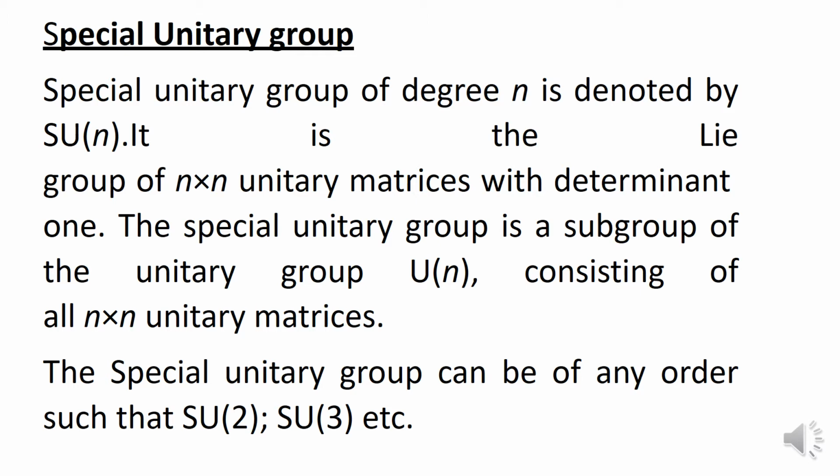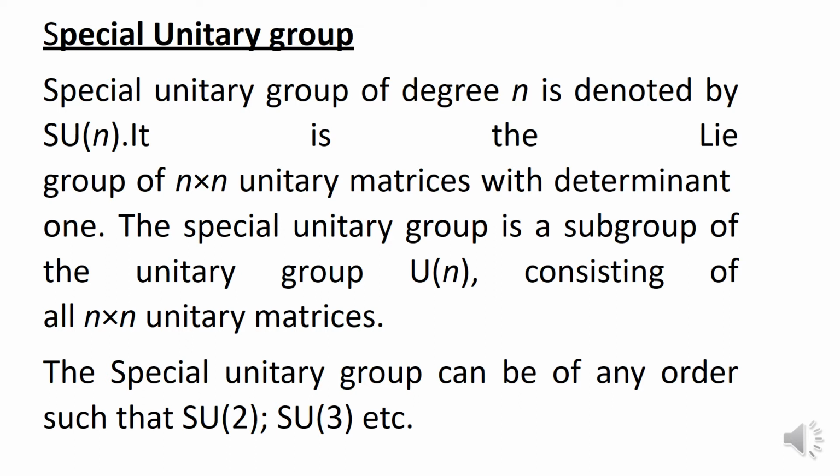It is a Lie group. This type of group falls under the category of Lie groups of n multiplied by n unitary matrices with determinant 1. So this special unitary group has unitary matrices, right, with determinant 1.